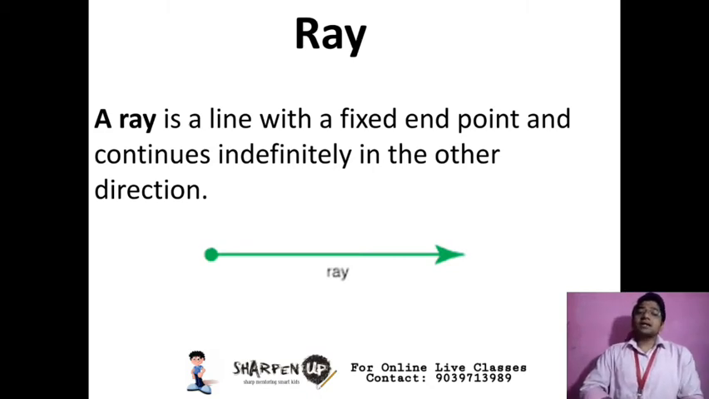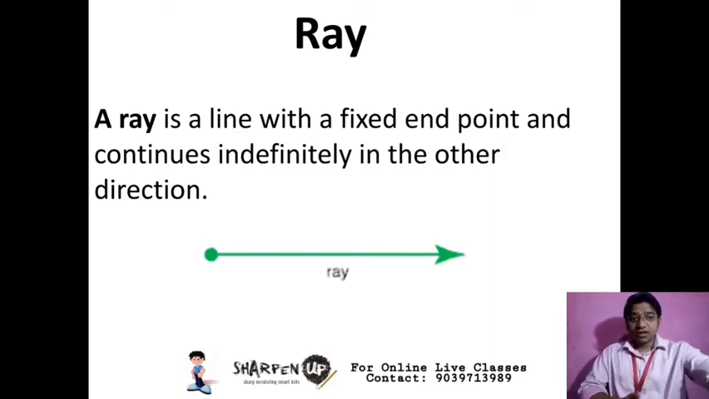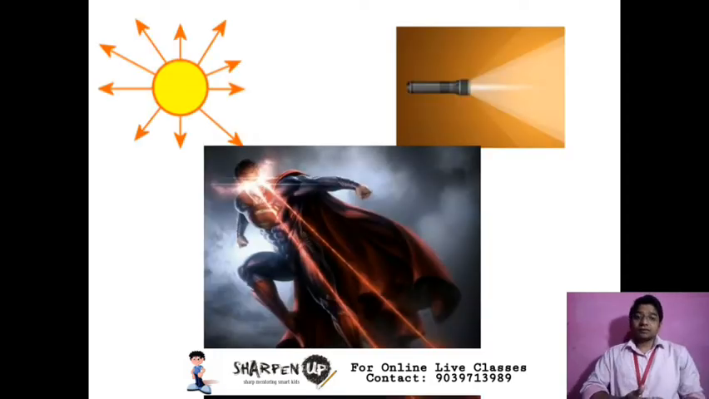Ray. A ray is a line with a fixed endpoint and continues indefinitely in the other direction. If we see this example, rays coming out from the sun, light coming out from the torch, and laser rays coming out from the eyes of Superman.